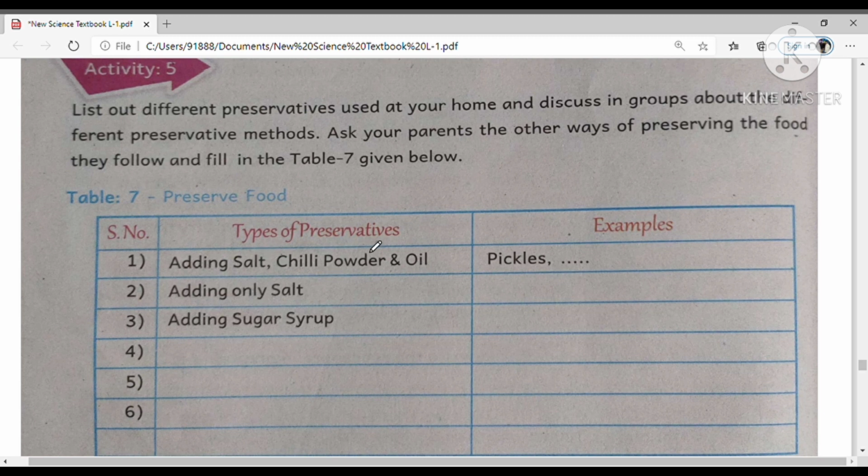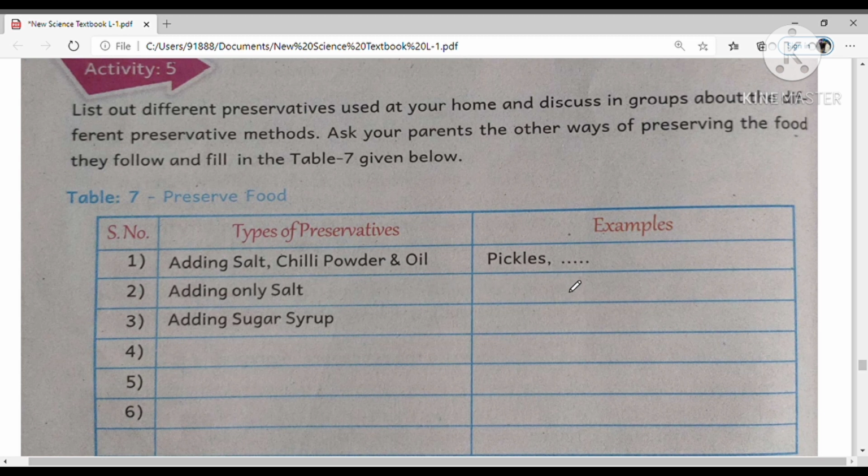Here some types of preservatives are given, for example, adding salt, chili powder, oil. These three preservatives are used to make pickles.